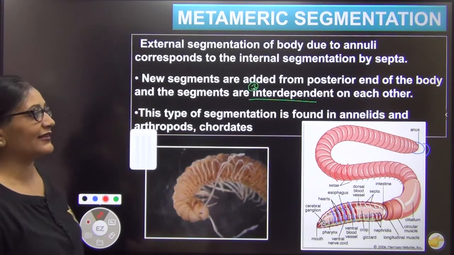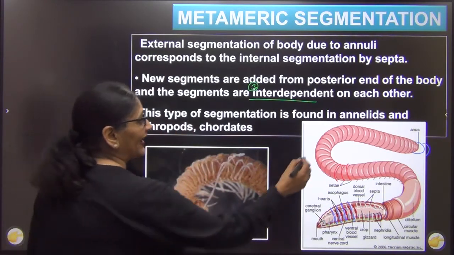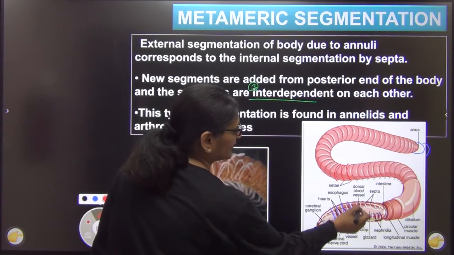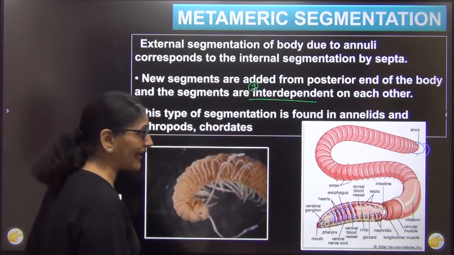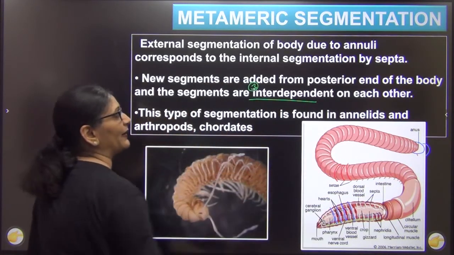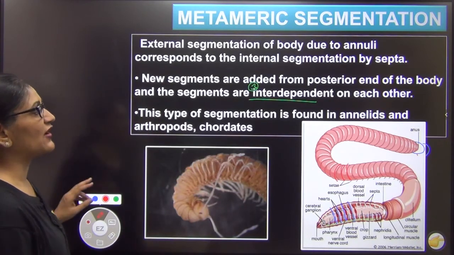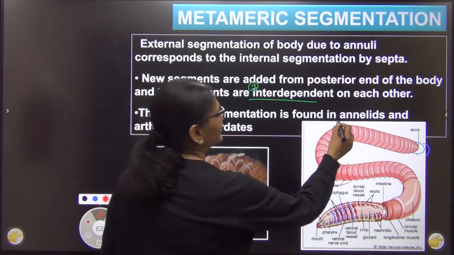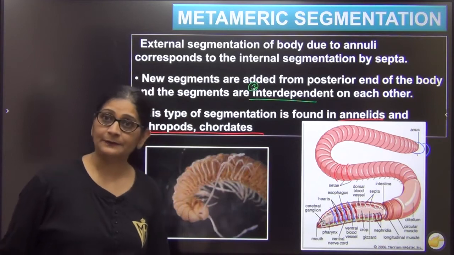Then we call it as true metameric segmentation. Let me tell you once again. Metameric or true segmentation is one when the external segmentation due to annuli corresponds with internal segment due to septa. The new segments are always added from the back, and the segments are interdependent from each other. Metameric segmentation is found only in three groups. Only in three groups. One is annelid, the second is arthropod, and the third is chordates.